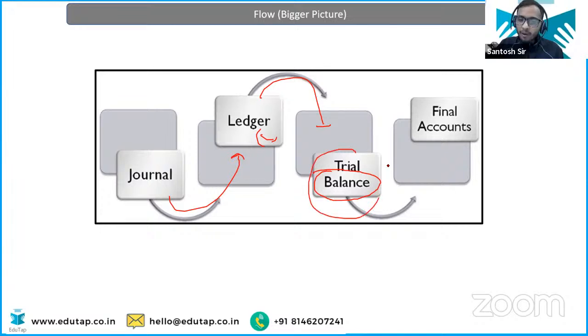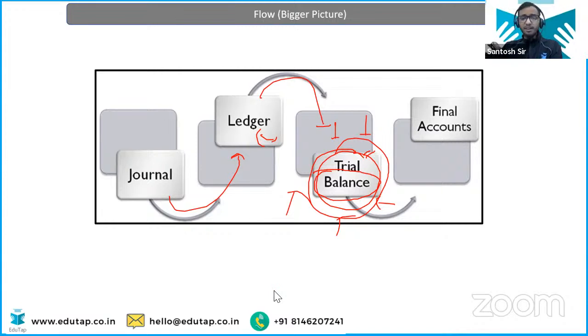For all the accounts, if you have some balances, you are going to tally them in your trial balance, because accounting says the total of debit and total of credit should always be equal. So this is the tally. This is just the mathematical part of accounts. You check the mathematical accuracy of your transactions, or you can say you try to analyze the errors that might have occurred while entering the journal entries or while posting to the ledger account. So this trial balance basically tries to detect, not necessarily, but it tries to detect the errors. So this is what trial balance is. We will read it, don't worry.